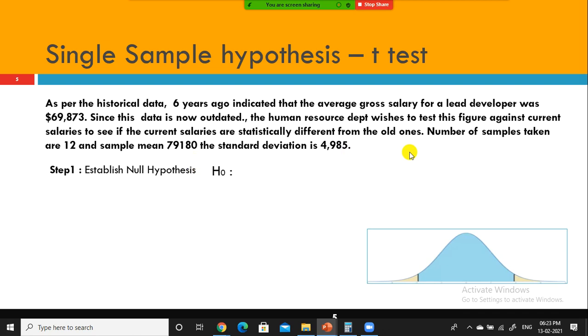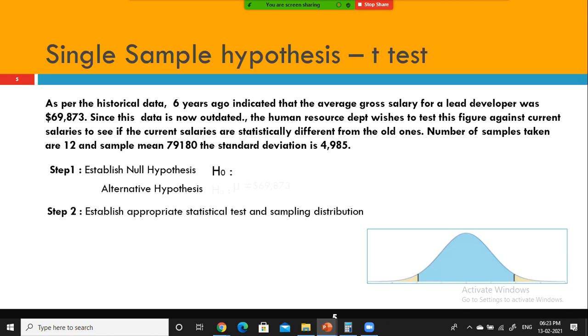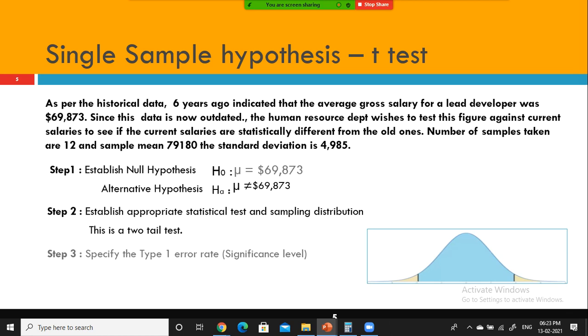Now the first step is to define the null and alternative hypothesis. What is my null hypothesis? The salary drawn by the present lead developer is the same as the salary drawn by the Java developer 6 years before. We simply go by whatever statement was made by someone.